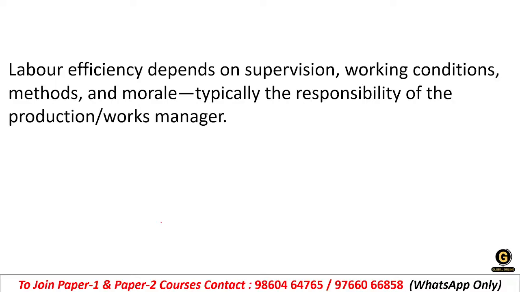Labor efficiency depends on supervision, working conditions, methods, and morale. Typically, the responsibility lies with the production or works manager, because the efficiency depends on the supervision, working conditions, methods of work, and worker morale. So that is why it is the production or works manager.